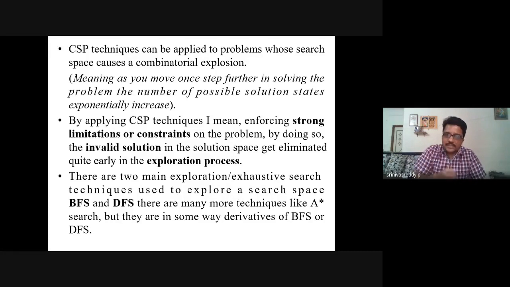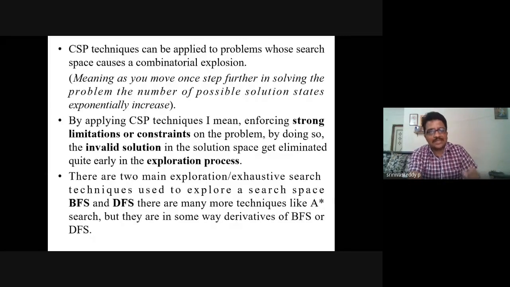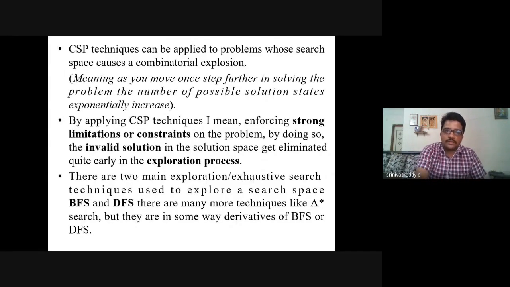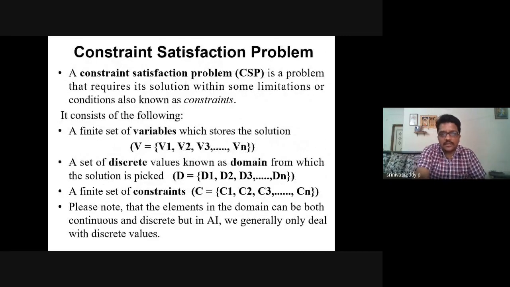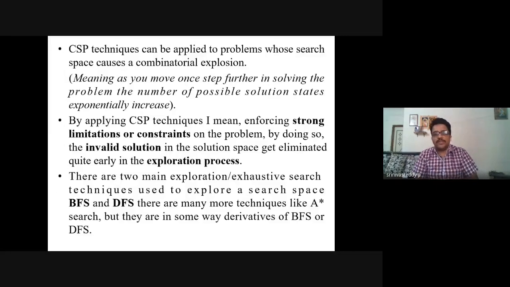By applying the CSP technique, what is the abbreviation of CSP? Constraint satisfaction problem. You need to remember this, very important. When we say CSP technique, it is called constraint satisfaction problem. We are not implementing, we are applying the technique.